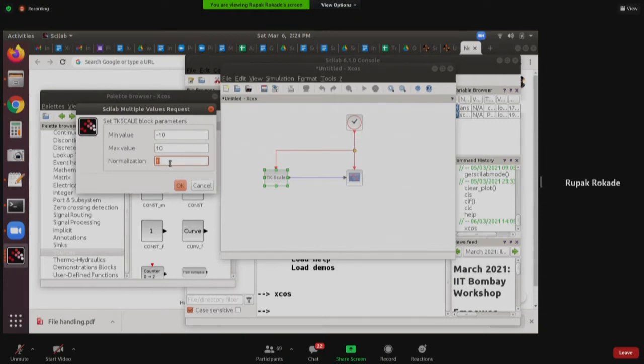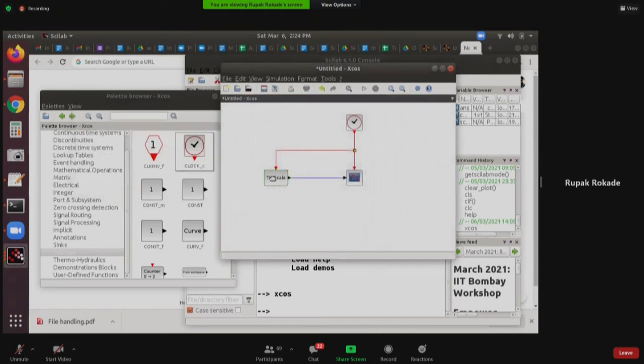Normalization is essentially scaling. So it will scale the output accordingly. 1 means there is no scaling. It is proportional. If I make it 2 or 0.5 or something, these values will change. These will be scaled accordingly. You can explore that later on. That is not the topic of discussion right now.